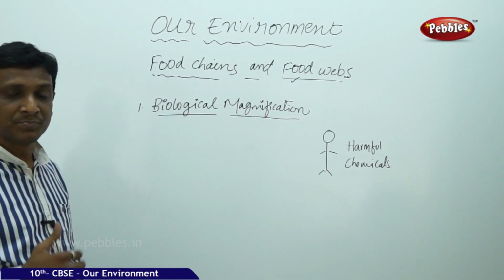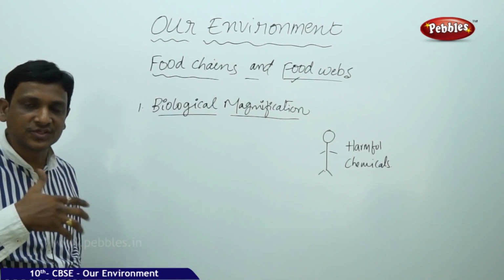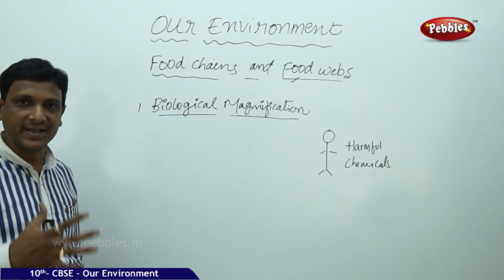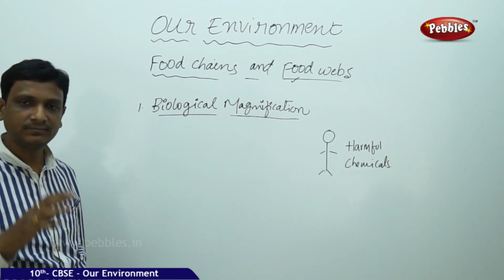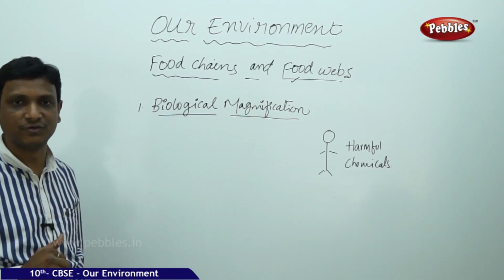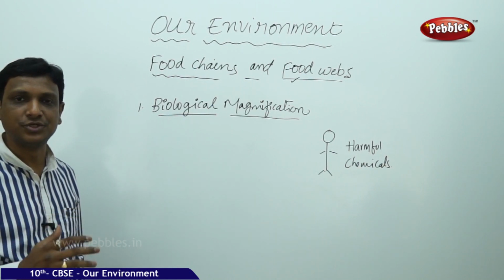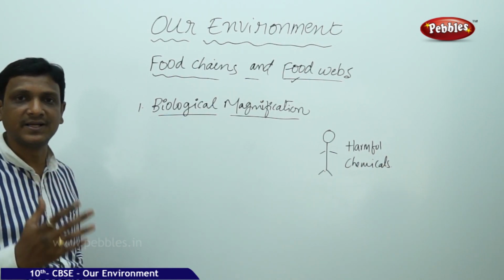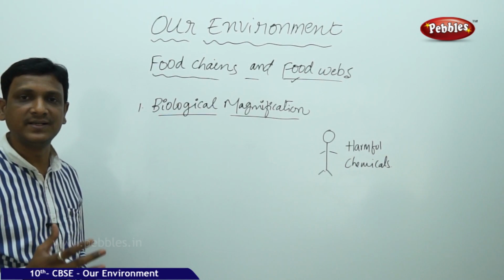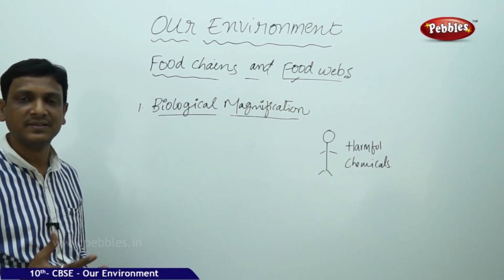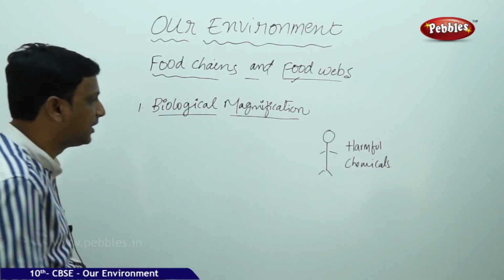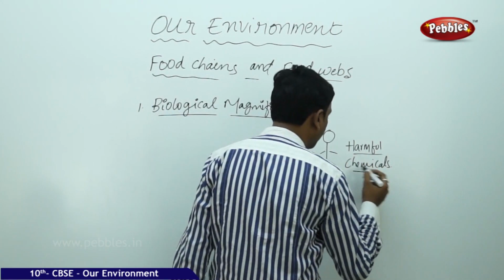But here certain chemicals cannot be processed by your body. Certain chemicals cannot be digested nor filtered by your body. They get accumulated in various parts of your body, like fatty tissues and other parts. Certain chemicals get accumulated, leading to so many diseases like cancers and other diseases, which is a very major threat to life. So how does the accumulation of harmful chemicals take place in our bodies?